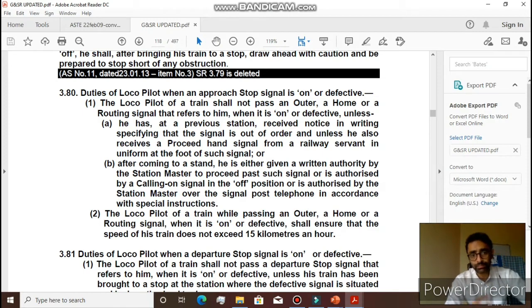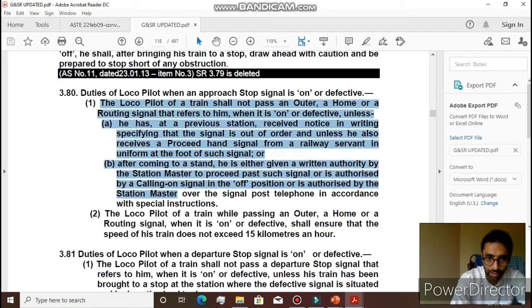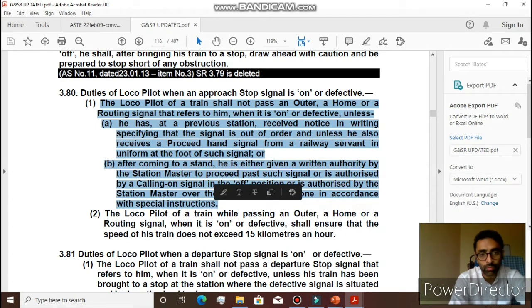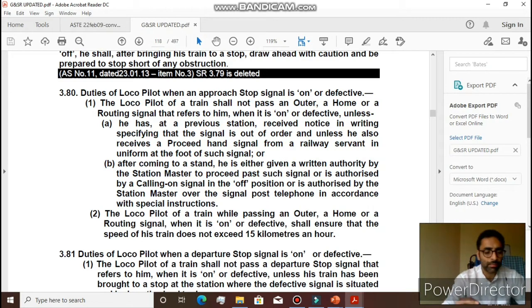First of all, the first point talked about he should not pass unless the following conditions are met, right? What were the conditions? We had talked about that the previous station must have already informed that a particular signal is out of order, and he should have given a written authority. In addition to it, there should be a proceed hand signal.